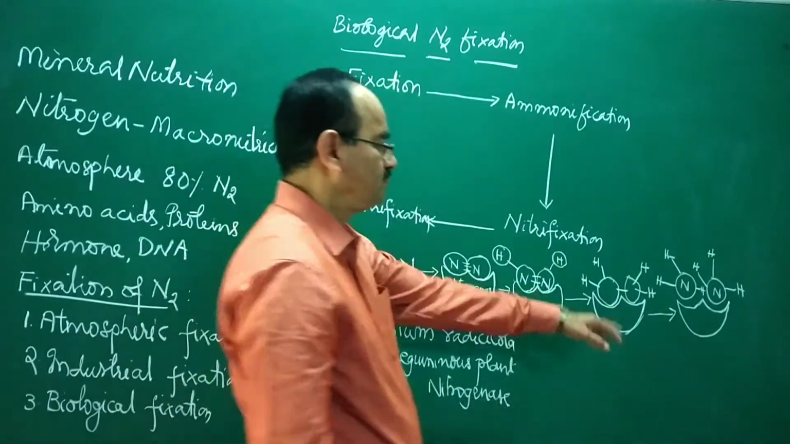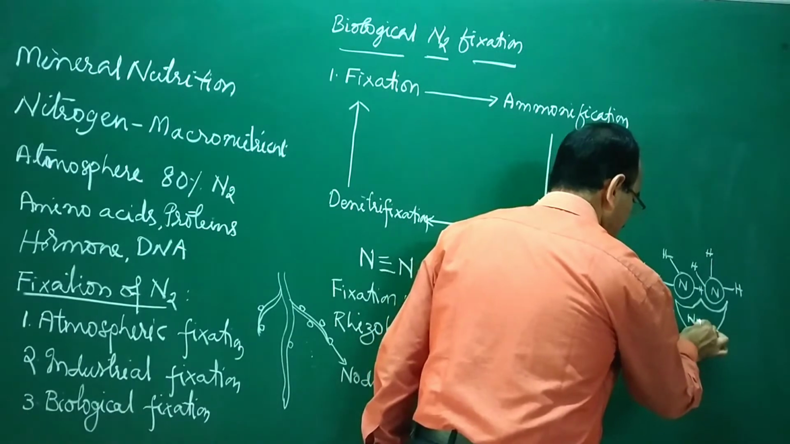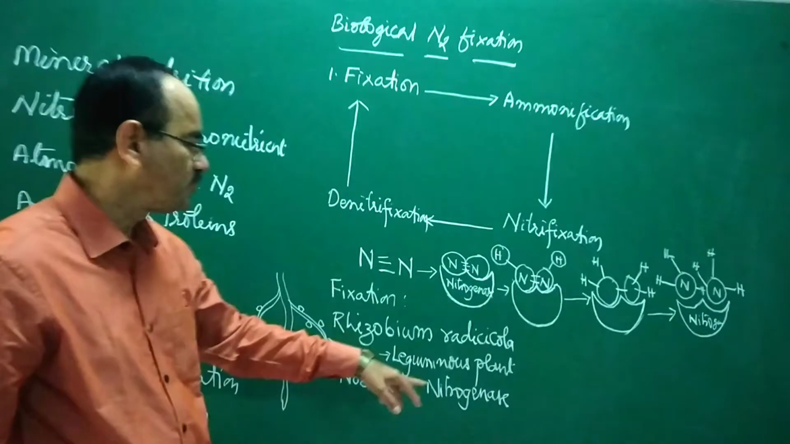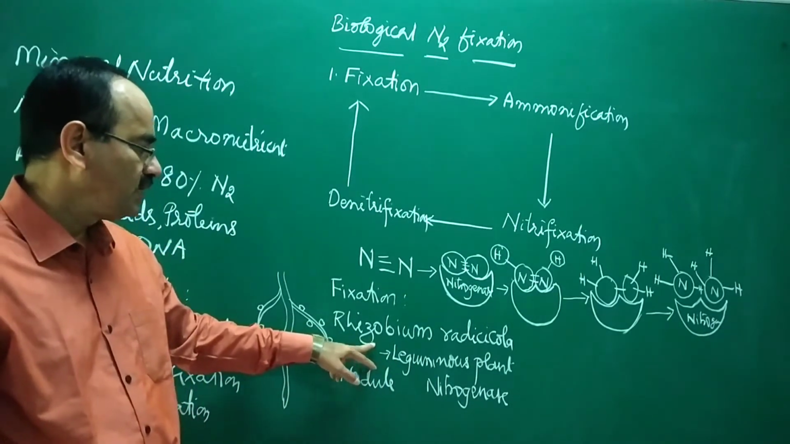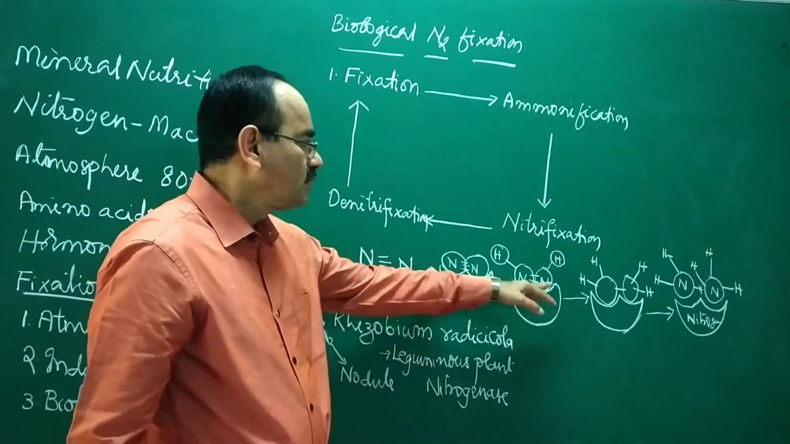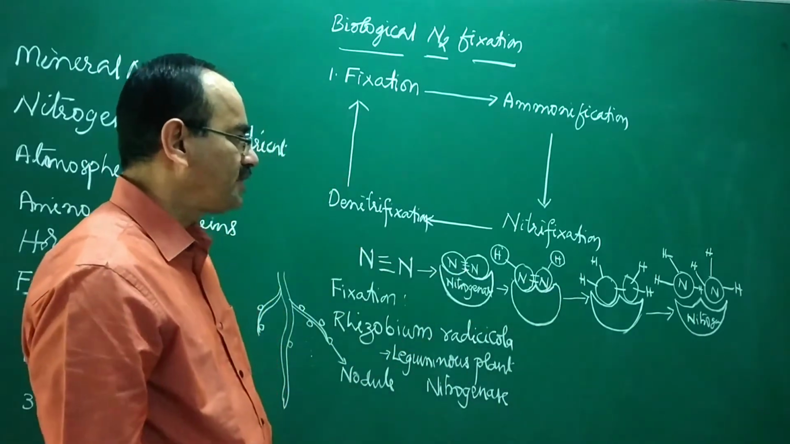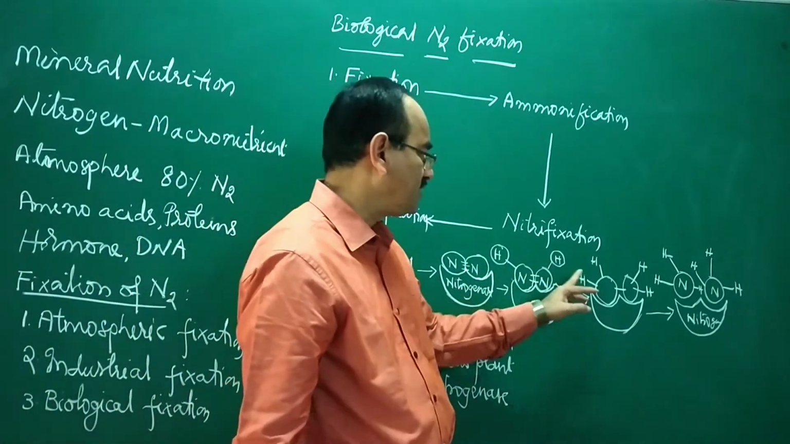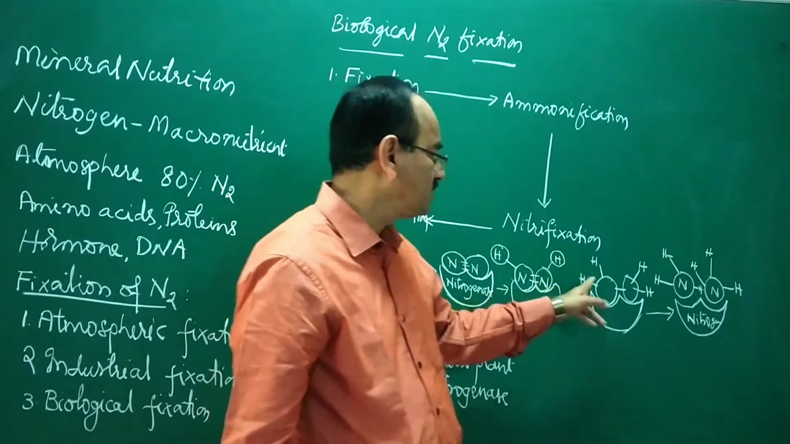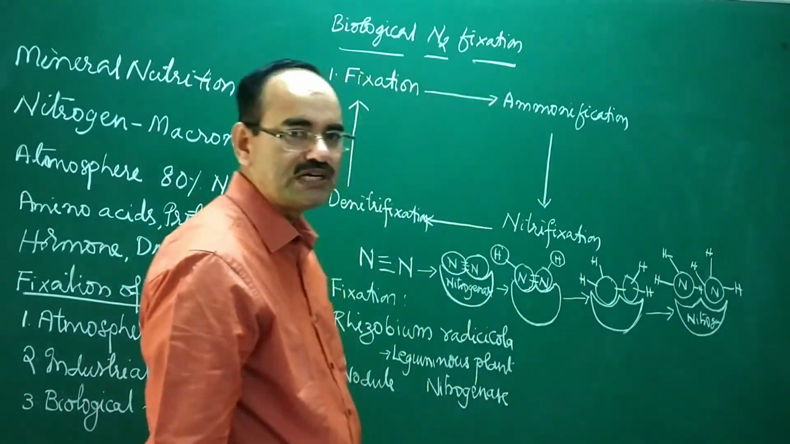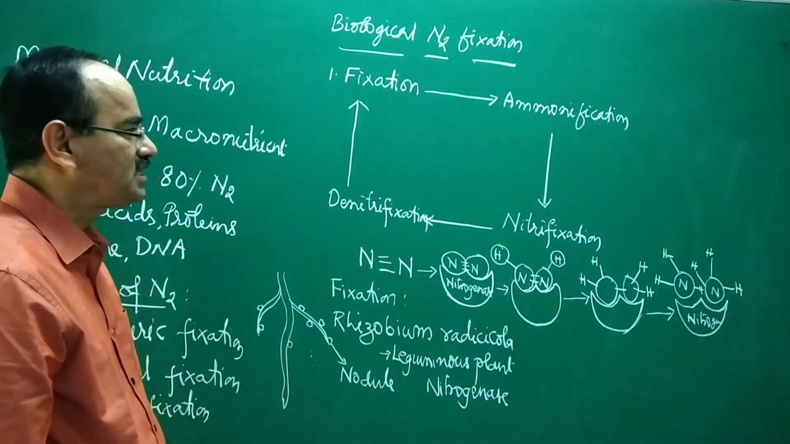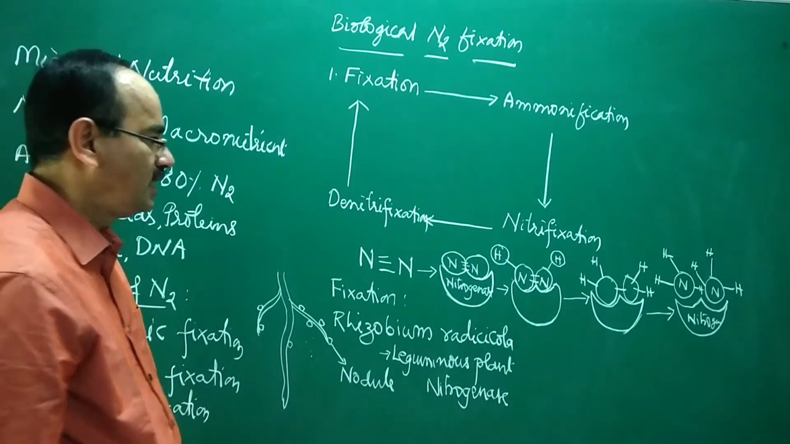So you can see this is the nitrogenase enzyme. Nitrogenase is the enzyme produced by rhizobium in the root nodules. One by one the bonds are broken and hydrogen gets fixed. First one hydrogen each, then two, then three, and ultimately it will become ammonia. So this way of fixation is called ammonification.